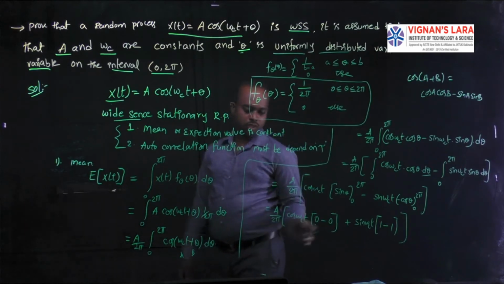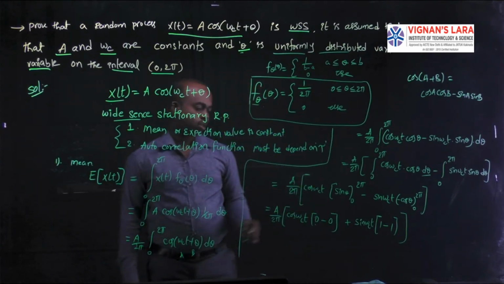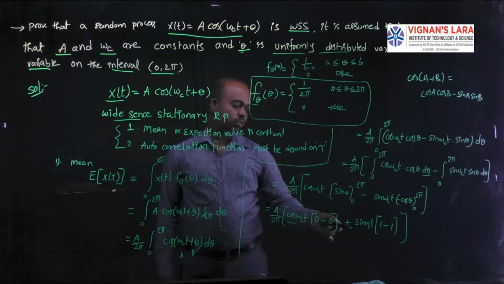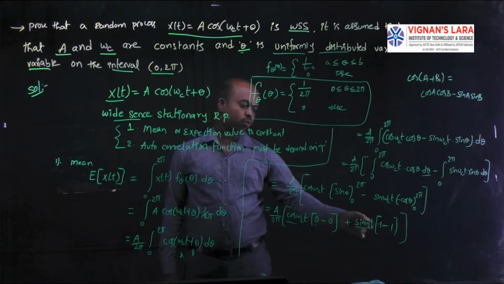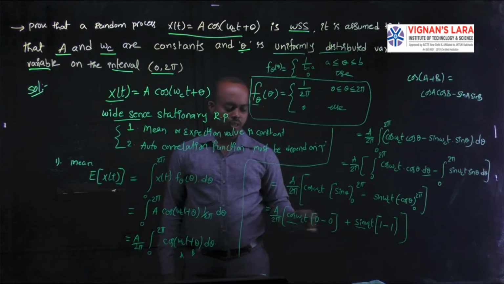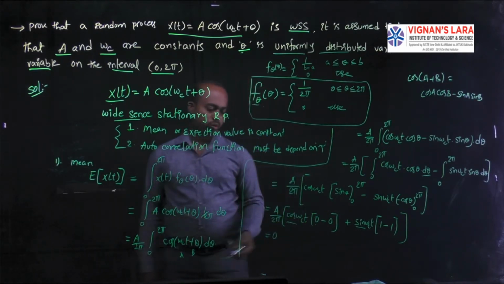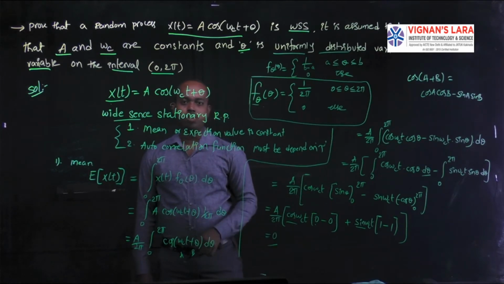Here the first term is completely 0 because 0 is multiplying the cos function, and in the second term the sine function is multiplying 1 minus 1, which is 0. The complete term goes to 0. 0 is a constant.